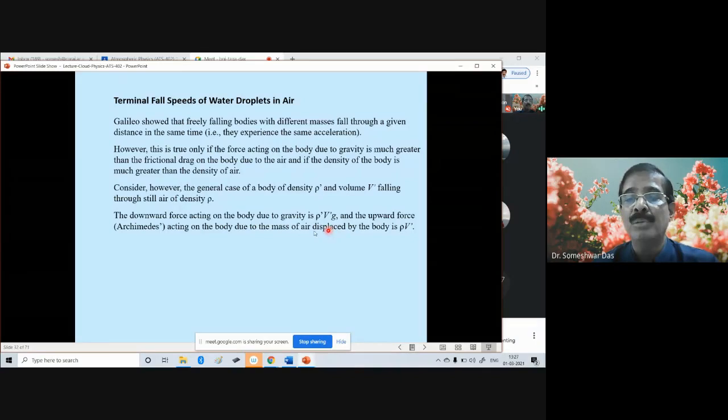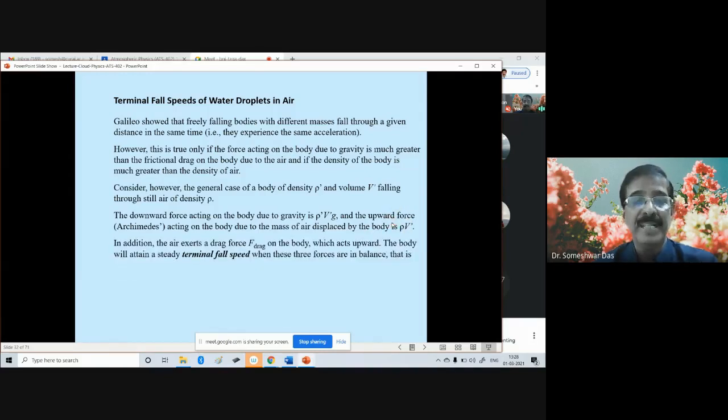And the upward force was actually given by Archimedes. You might have studied in your school science Archimedes' principle, the buoyancy. So the upward force acting on the body due to the mass of air displaced by the body is rho v prime. That is the upward force acting on the raindrop which is falling down. In addition, the air exerts a drag force, let us say F drag, on the body, which acts upward.